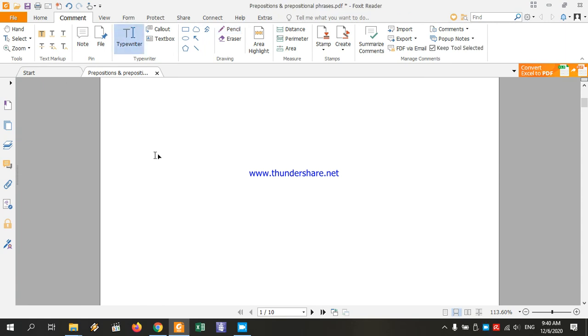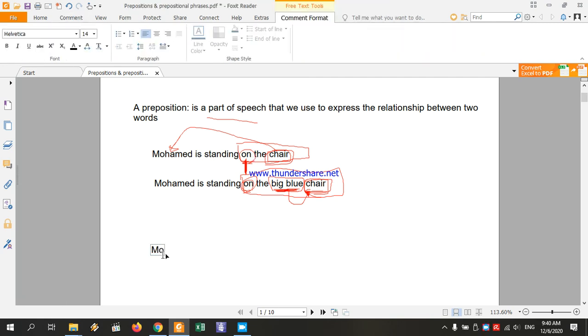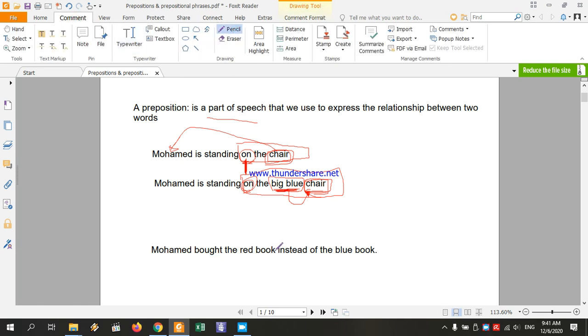Prepositions come in two forms. Either single prepositions, such as in this sentence: Muhammad is standing on the chair. The word "on" is a preposition. Or, Muhammad bought the red book instead of the blue book. Here the preposition is "instead of."